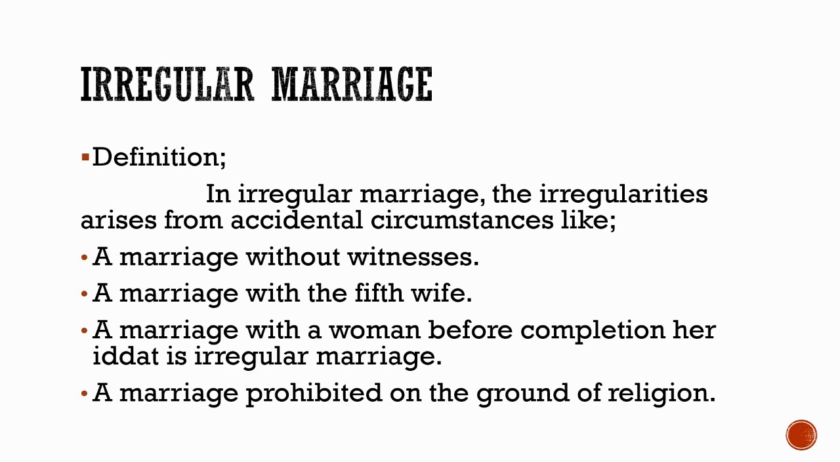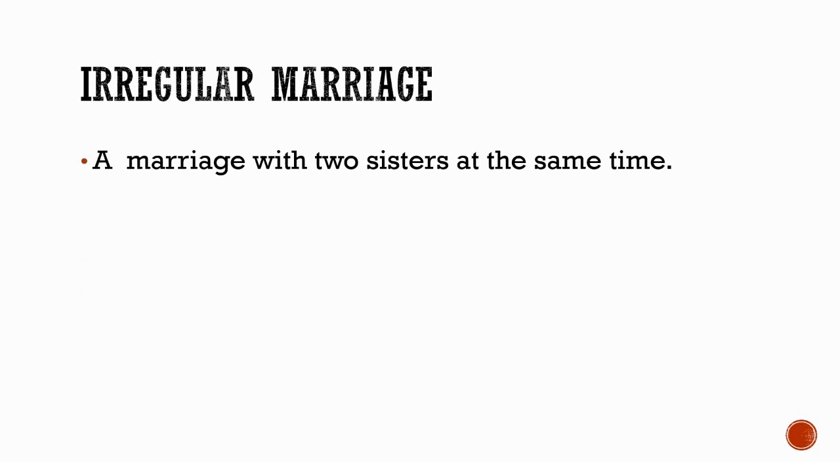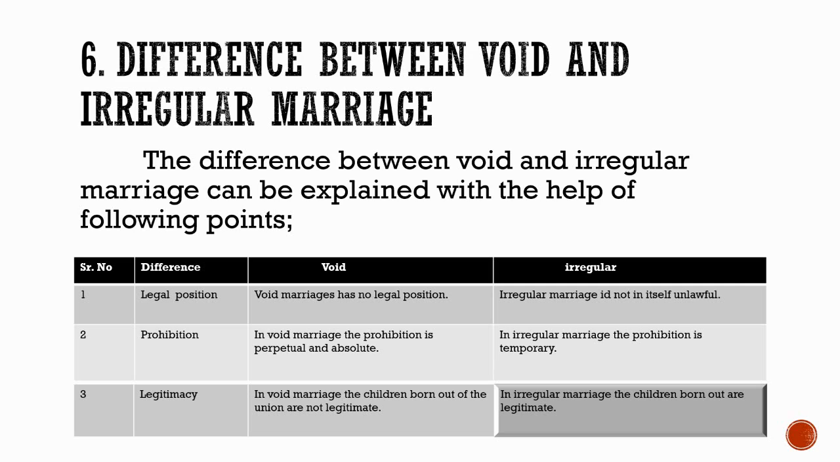A marriage with a woman before completion of her iddat is irregular marriage. As you know, iddat is of 40 days. So if 40 days are not finished and you married that woman, it becomes an irregular marriage. A marriage prohibited on the ground of religion. A marriage with two sisters at the same time is also a kind of irregular marriage. Now we will differentiate the void and irregular marriage. Differences between void and irregular marriage can be explained with the help of the following points.